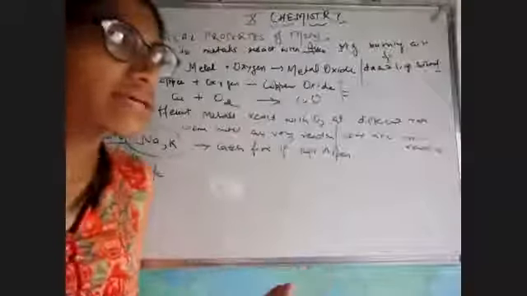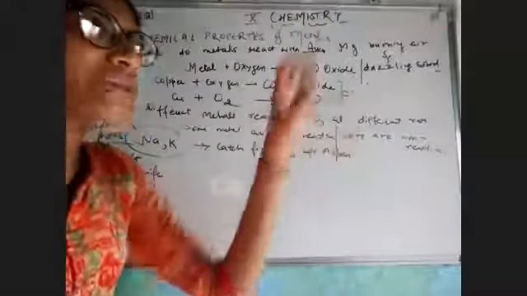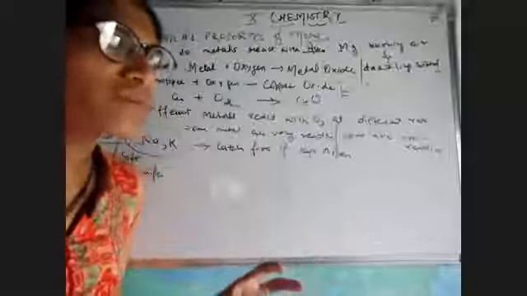Within 2 to 3 minutes, sodium metal on reacting with oxygen of atmosphere catches fire, right? It would make the oxide.